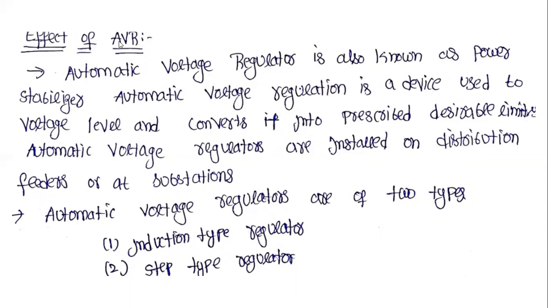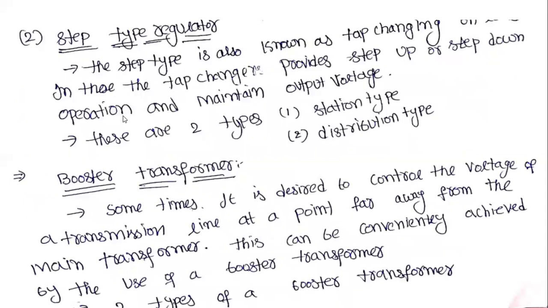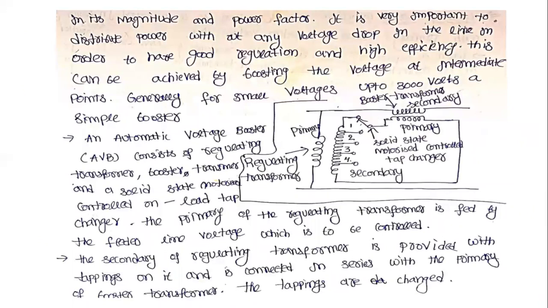These automatic voltage regulators are of two types: induction type regulators and step type regulators. In the induction type regulators, we use the compensator windings. And the step type regulators have the stationary type and distribution type. That is the automatic voltage regulators.